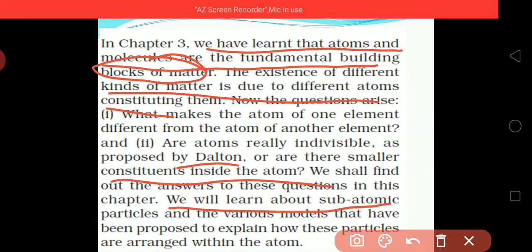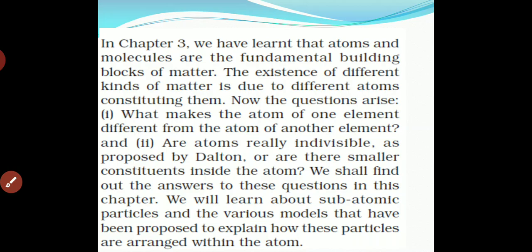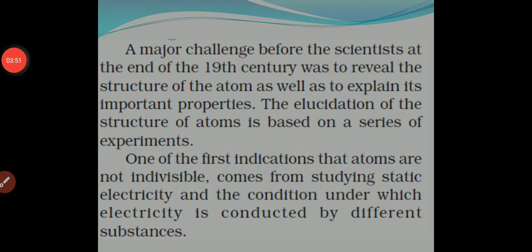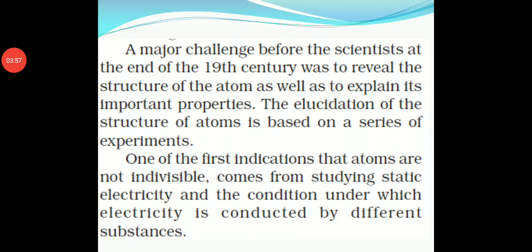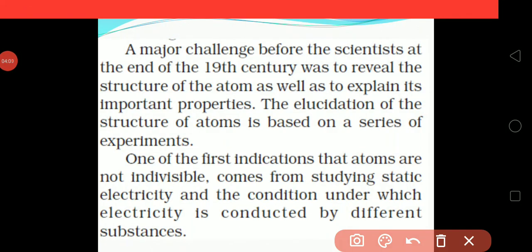In this chapter we will study how different atoms are present. In an atom there is a presence of particles, and we will see how that particle is present, the arrangement of particles. A major challenge before the scientists at the end of the 19th century was to reveal the structure of the atom as well as to explain its important properties.